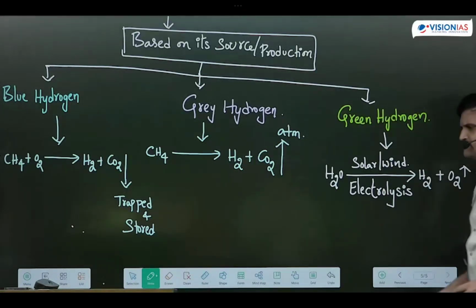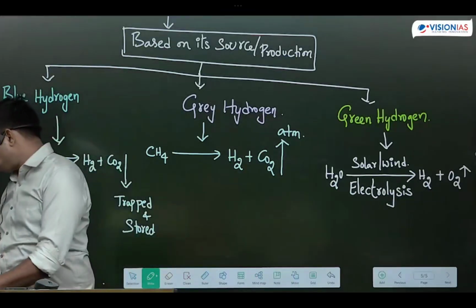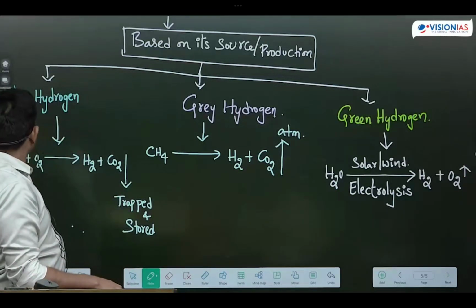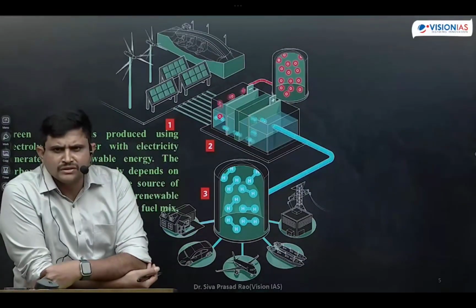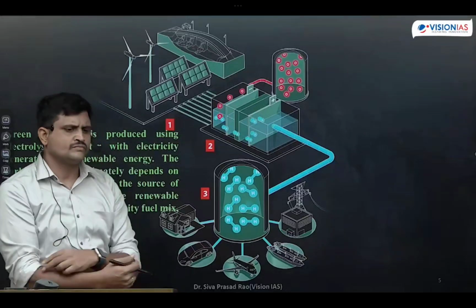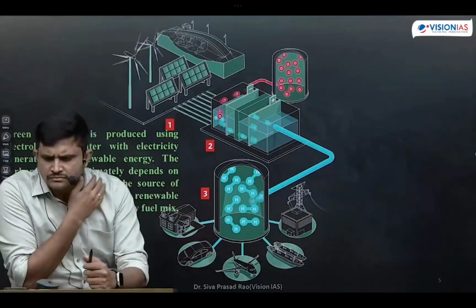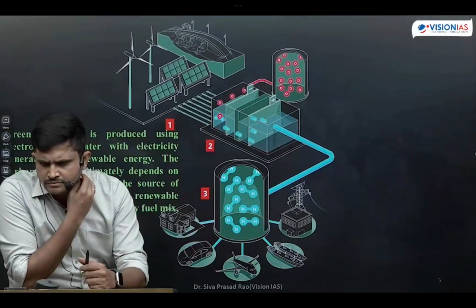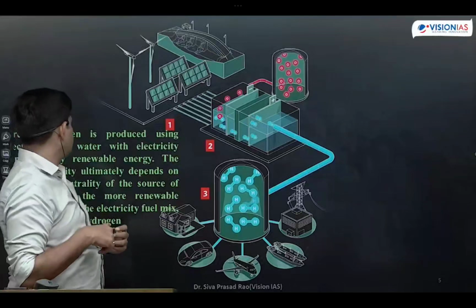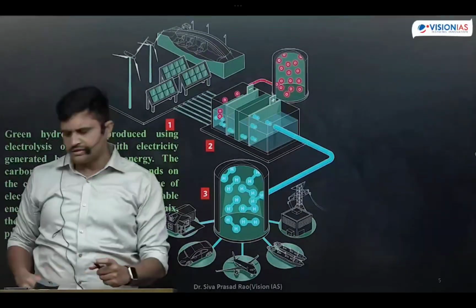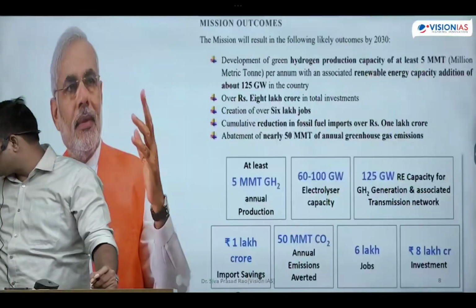Make a note of this. Currently, the Government of India is focusing on green hydrogen production because it is environmentally friendly. To enhance the production of green hydrogen, the National Hydrogen Mission was launched.